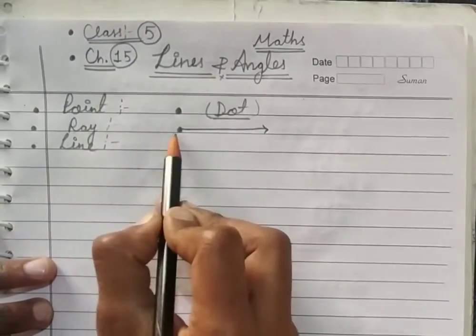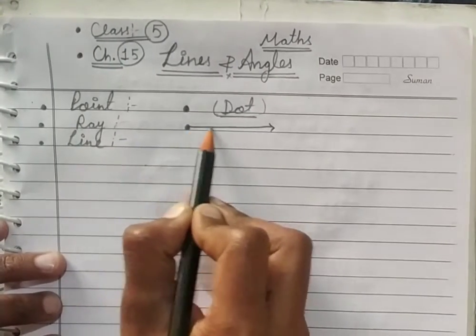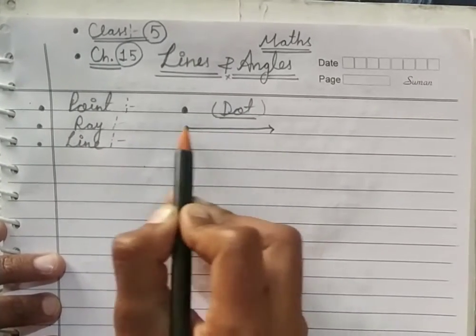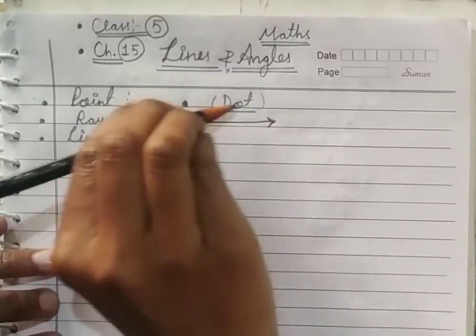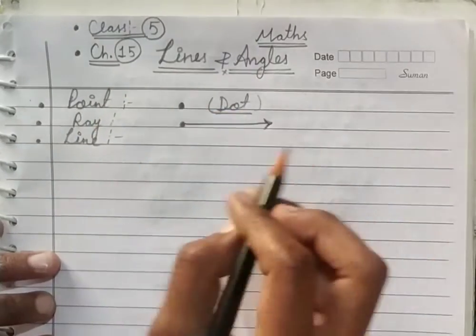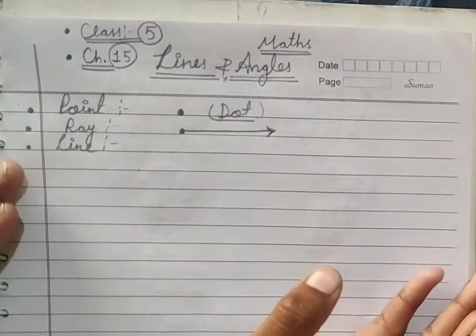So you can say a ray starts at one point and continues on forever in one direction. The direction of this ray is towards the right side. So you can say it has no definite length.